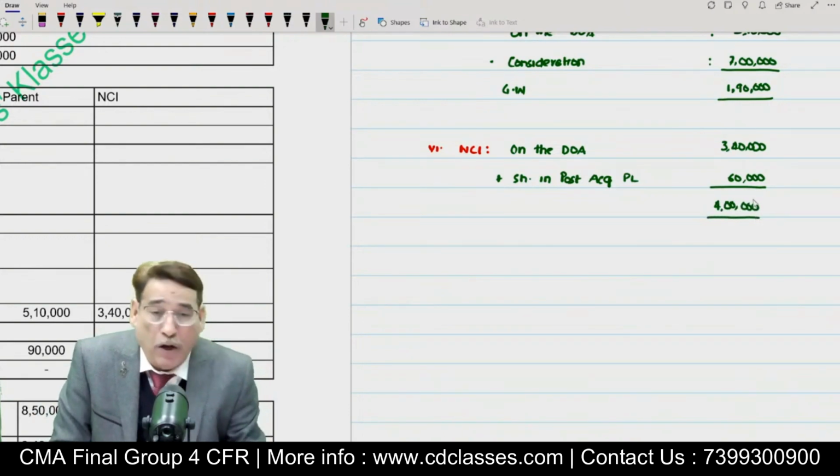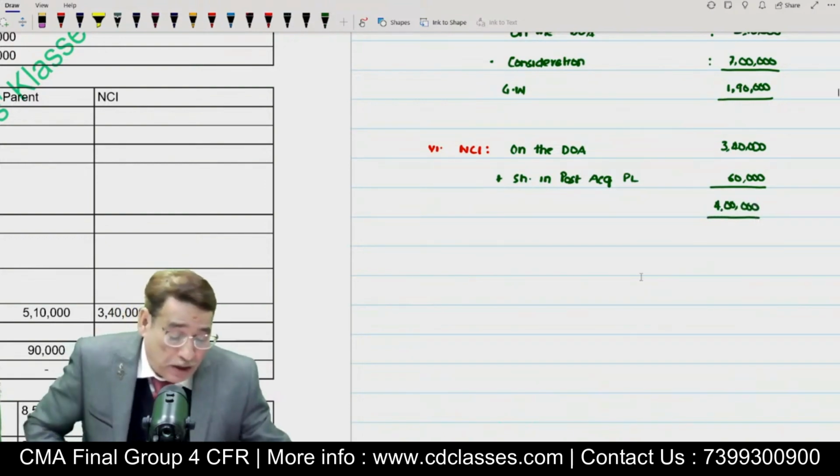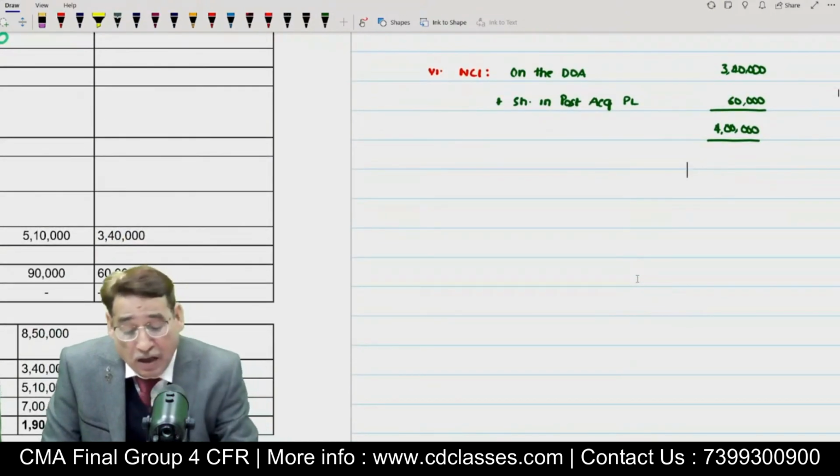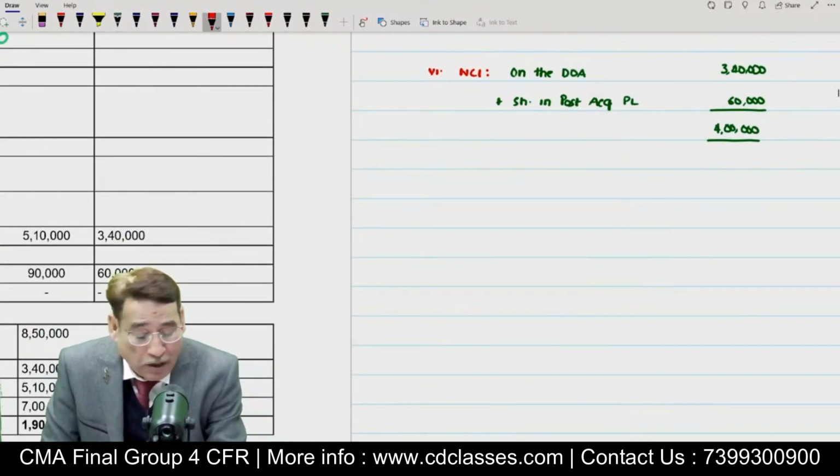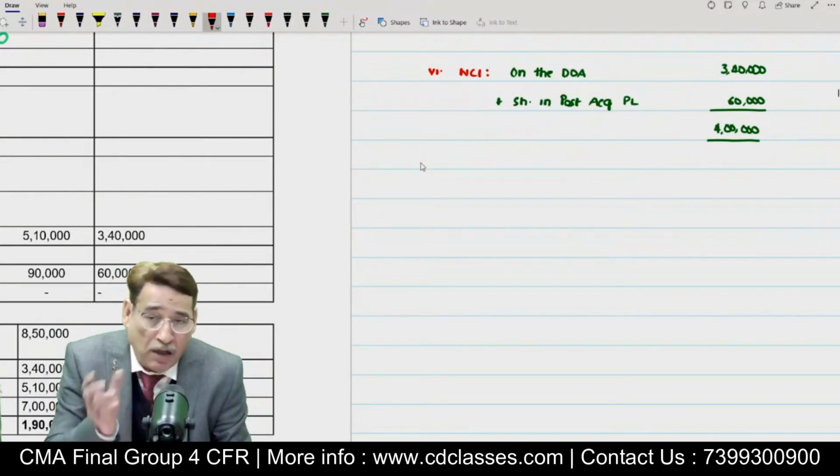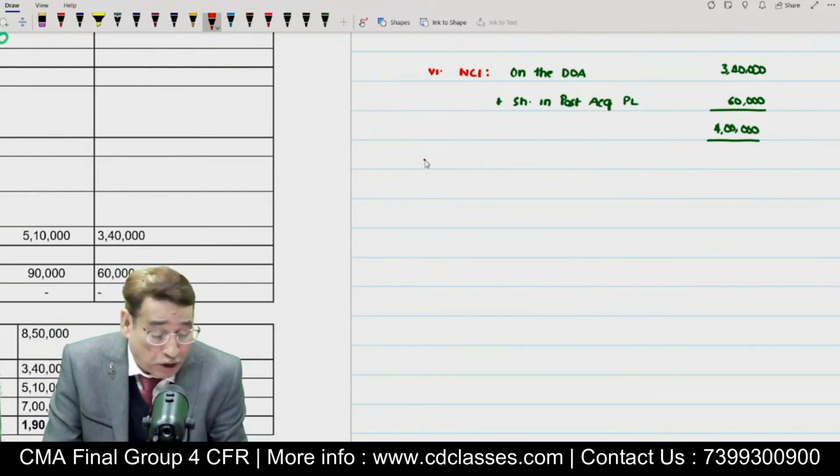After having written the amount of NCI, the only step remaining is the balance sheet. Still, why am I insisting upon preparing the balance sheet? Because I just want to inculcate in you the habit of preparing the balance sheet. Now, the consolidated balance sheet we are going to prepare.